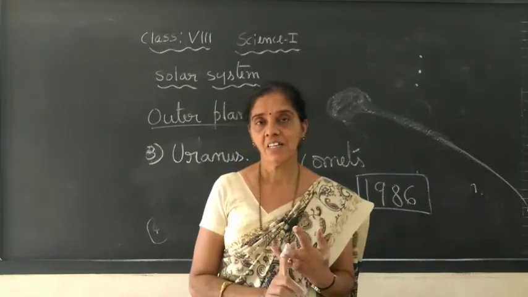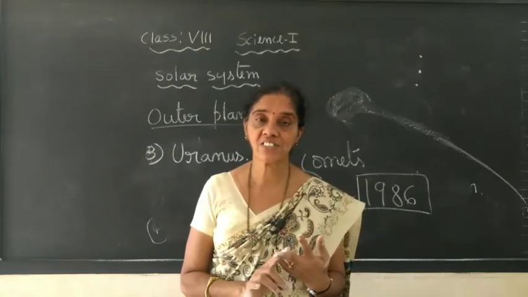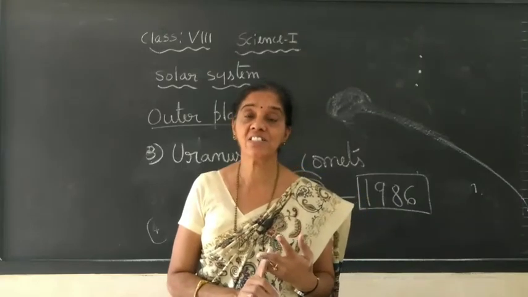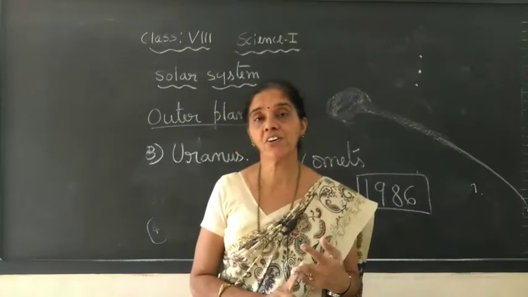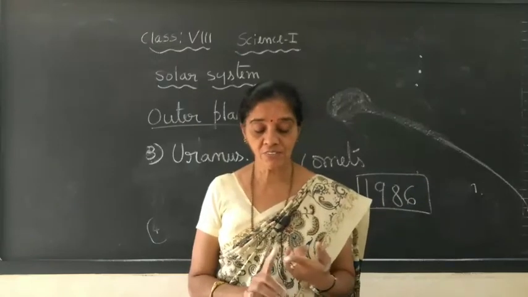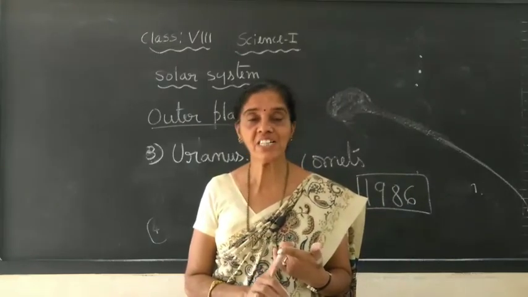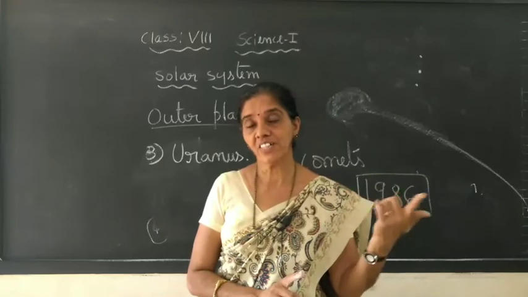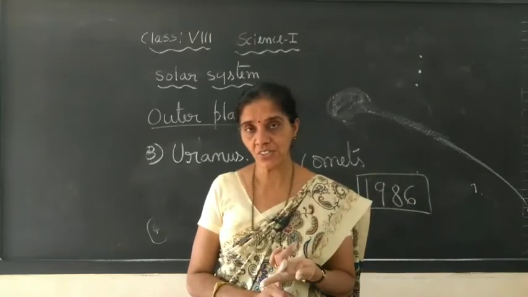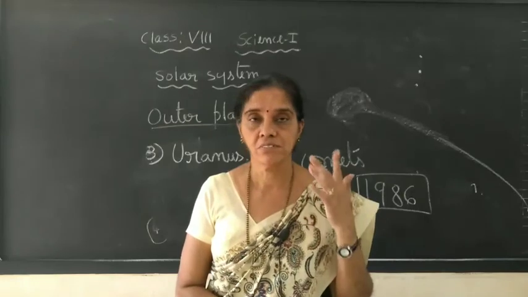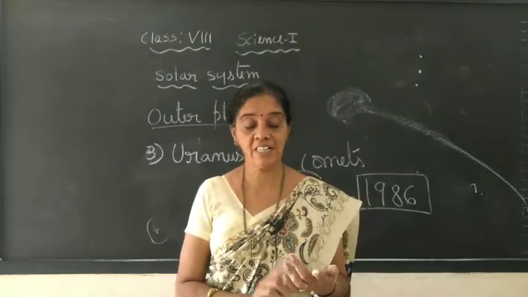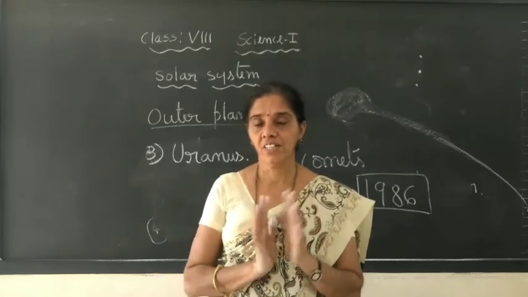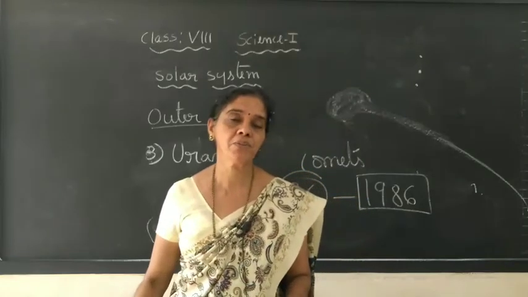Next one is Saturn. It has a very fascinating ring-like structure, and it also has many natural satellites. It has still less density, so it can float if you put it on a huge amount of water. Next one is Uranus, and this is the most tilted planet, and it has retrograde rotation. The direction of rotation is from east to west. And the last one is Neptune, and it is also far away. It has a very faint appearance because we cannot see this planet easily.